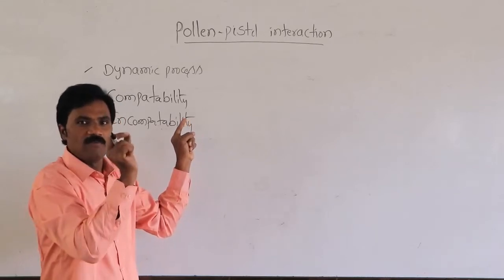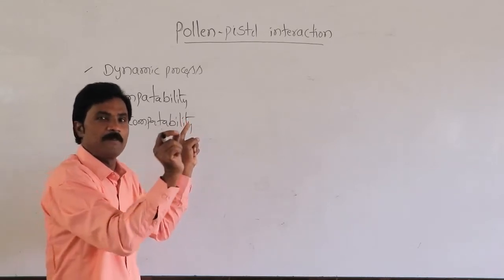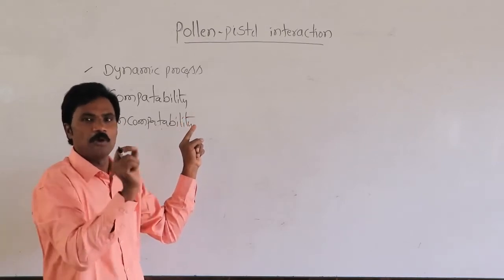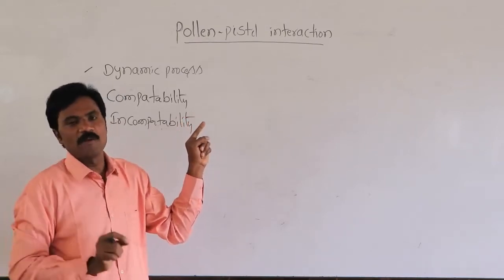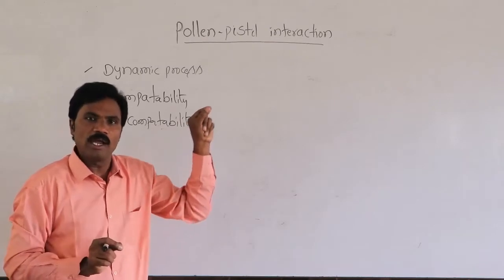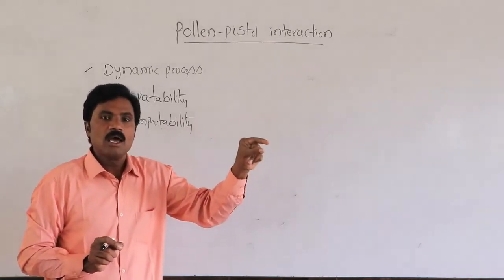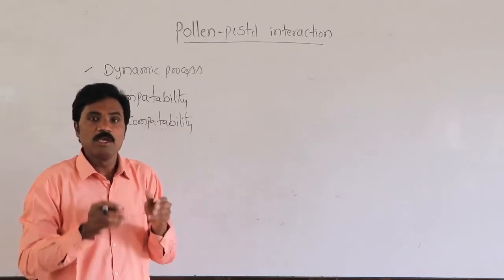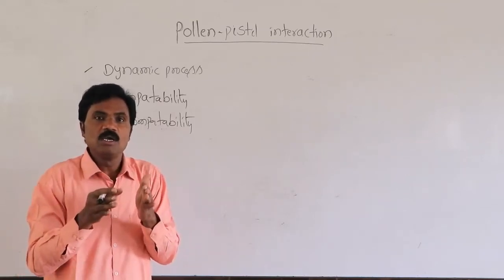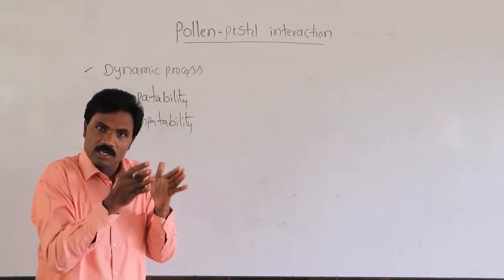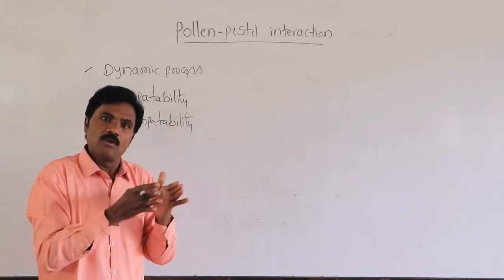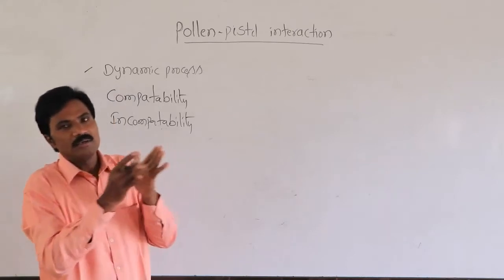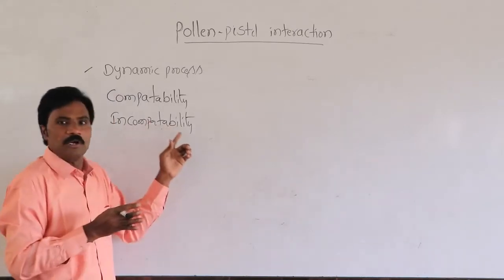If the pollen grain enters a papaya, or a sapota, or any other flowering plant, even though it is released, it is unable to proceed and unable to recognize. That's why the ability of the pistil is to recognize whether it is compatibility or incompatibility.